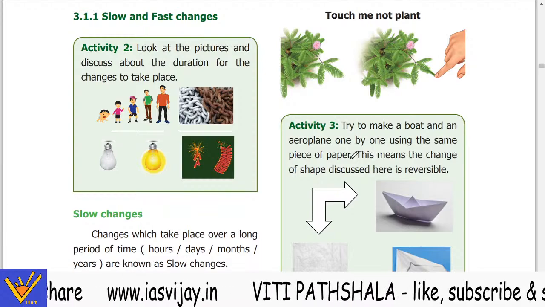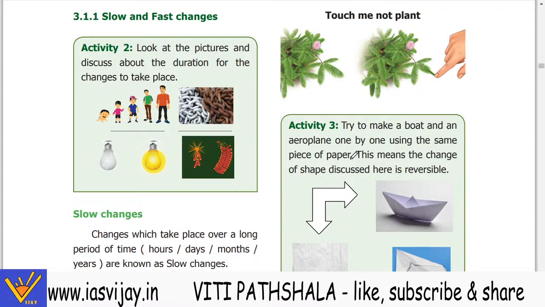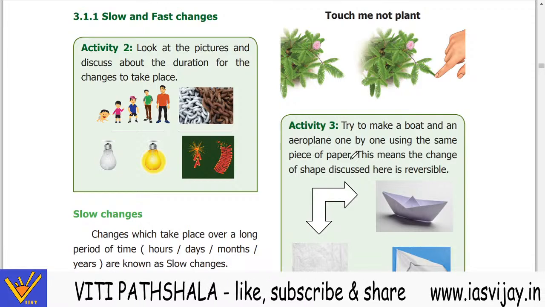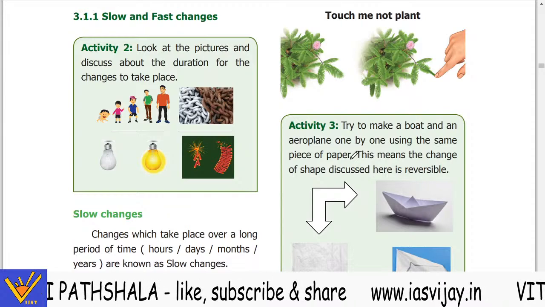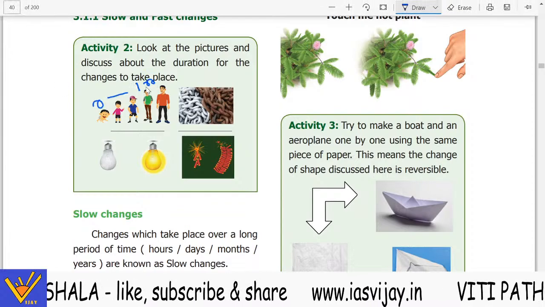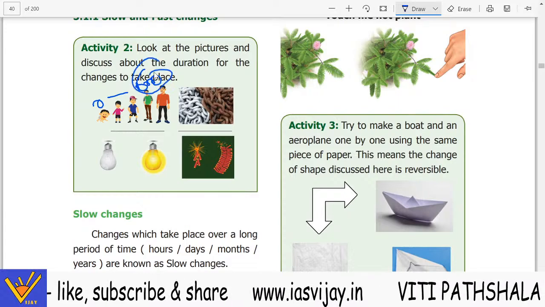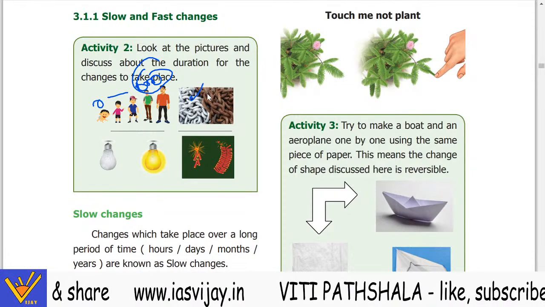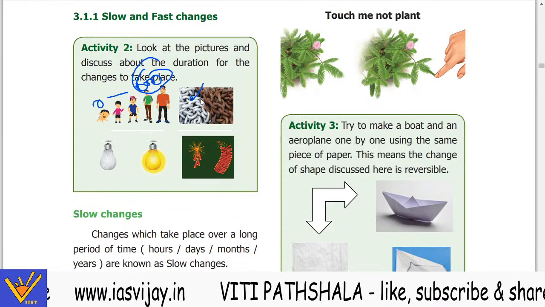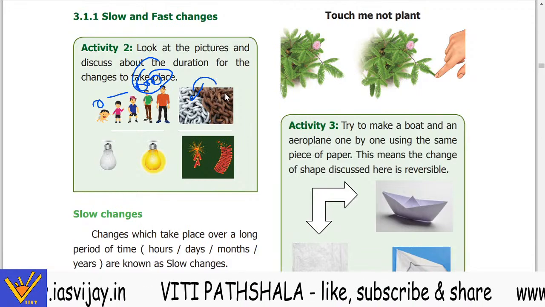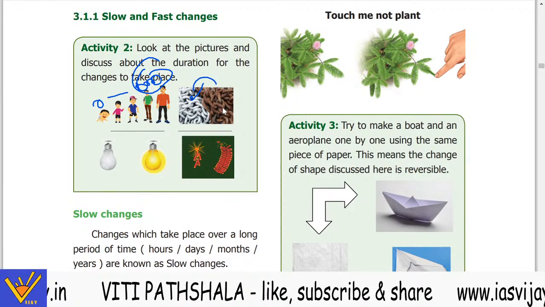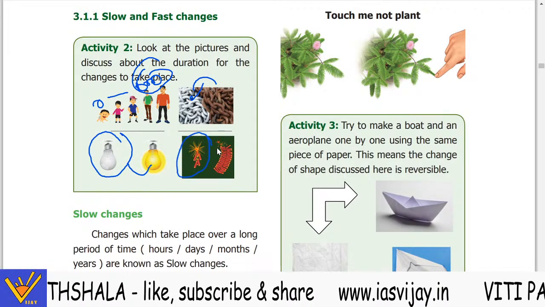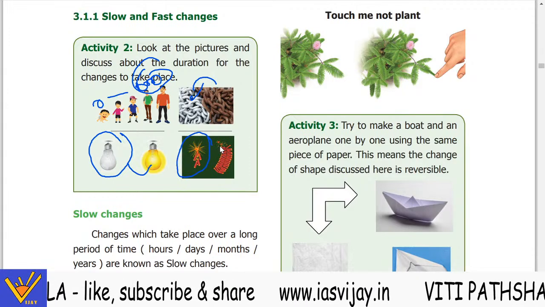Look at the picture, discuss the duration for the changes to take place. From a baby to an adult, it takes almost 100 years until you become old. So from 0 to 100 years, or on average we take it as 60 days. The iron changes into rust. The iron gets rusted. Then a bulb glows, it takes time to glow. Then the crackers take a few moments to crack.